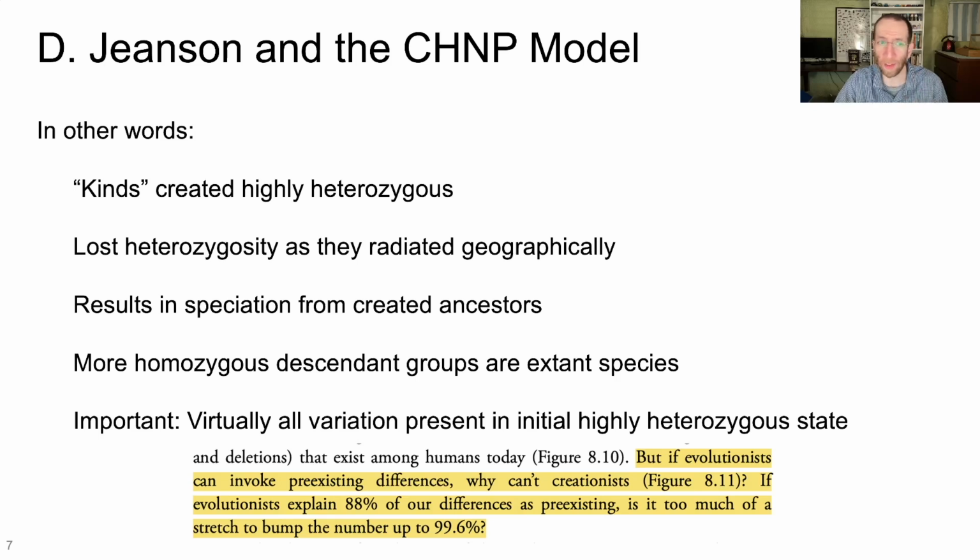Now, an important caveat here is that virtually all existing variation was present in this initial highly heterozygous state. Jeanson writes, "But if evolutionists can invoke pre-existing differences, why can't creationists? If evolutionists explain 88% of our differences as pre-existing, is it too much of a stretch to bump the number up to 99.6%?" So the idea here is that the vast majority of the variation we see in extant species is due not to processes like mutations, but it's due to recombination from that initial heterozygous state.